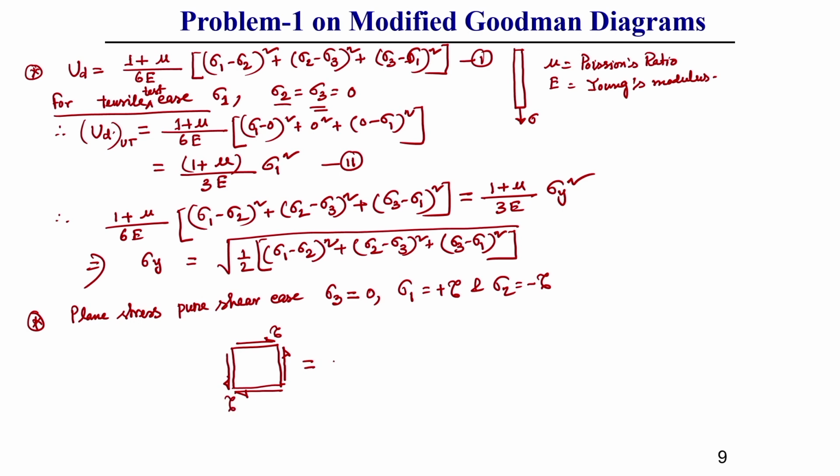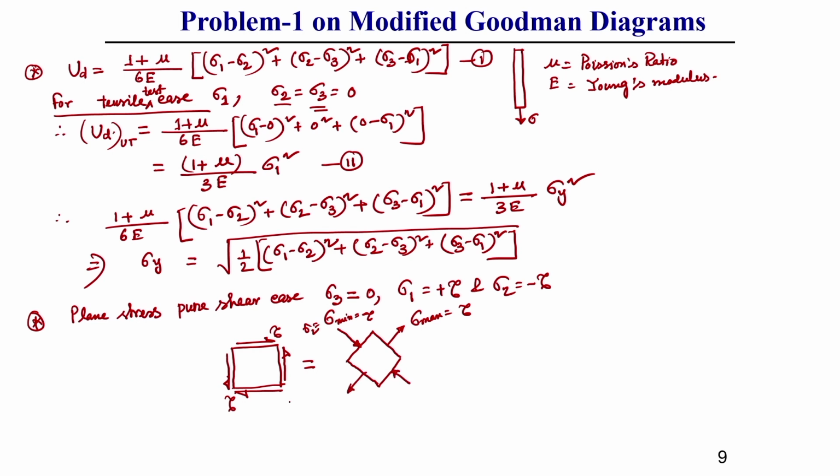So, this you can make equivalent if you take a 45 degree orientation. Here you will get sigma max, which is equal to tau, and sigma 2, the minimum value, will be minus tau because it is compressive in nature.